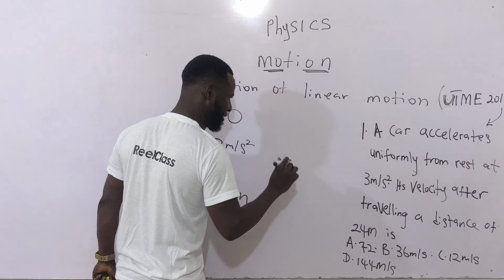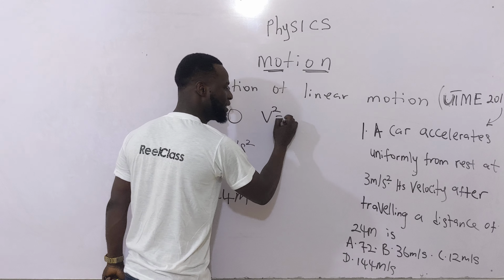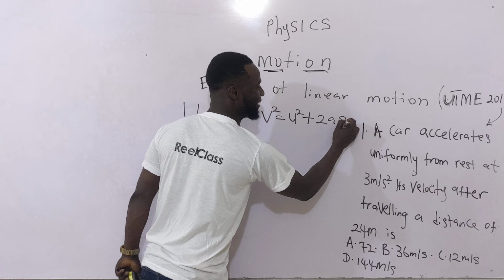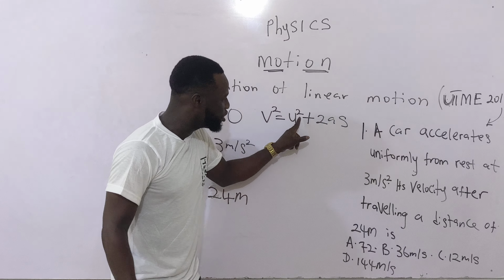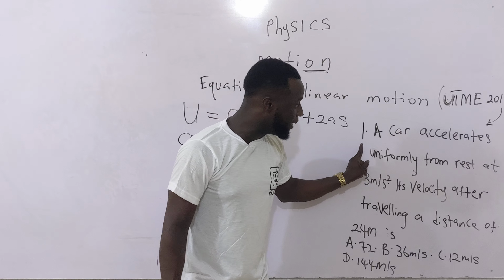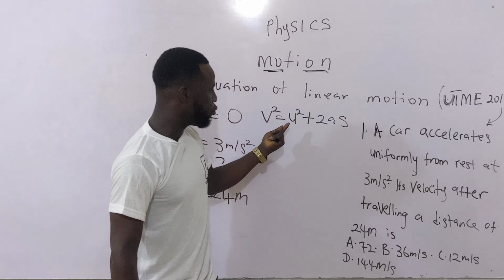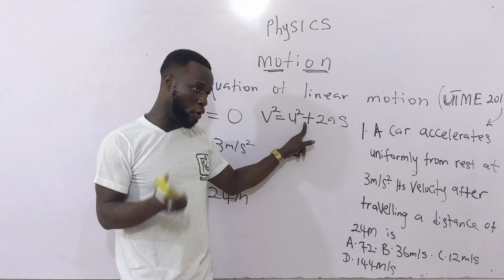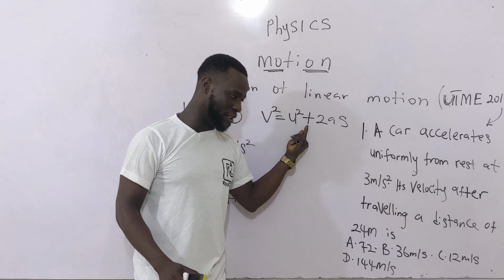The third equation is v squared is equal to u squared plus 2as. Notice here, I'm strictly using plus. Why plus? Because the body is accelerating. Had the body been decelerating, I would have used minus, but it's not so. It is accelerating, so I'm using plus.